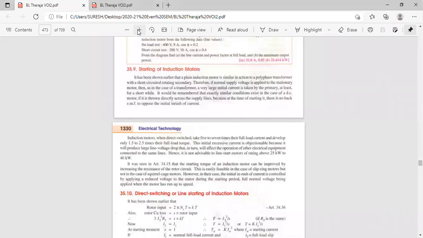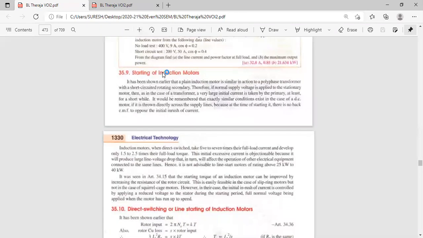Okay, the next topic in three-phase induction motor is starting of induction motors. If you want to run the induction motor, we have to start it. Initially, the current drawn by the induction motor is very high, because the speed is zero. When you are starting the induction motor, the speed is zero, and during starting the induction motor takes very high currents.